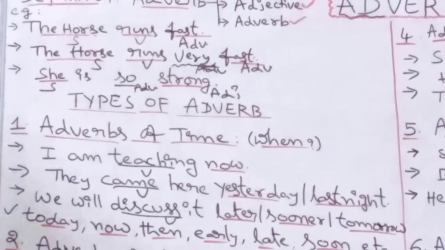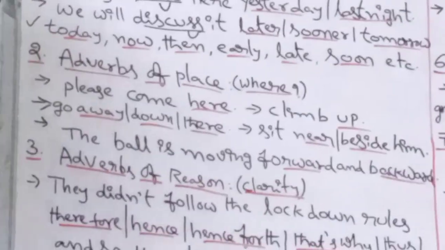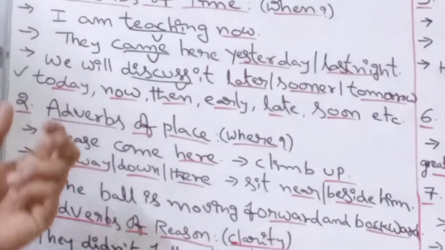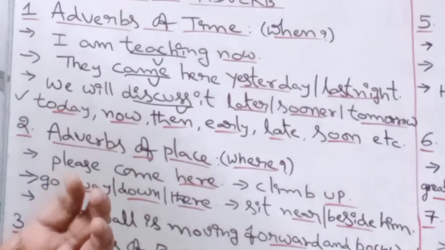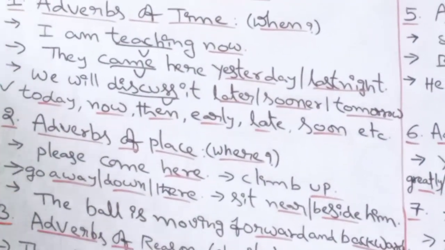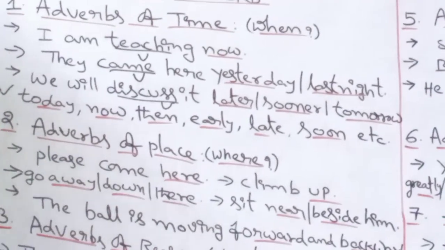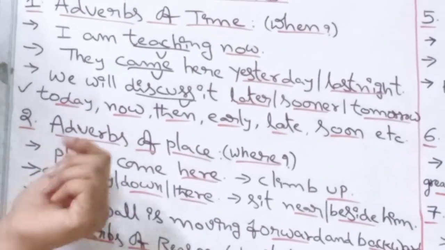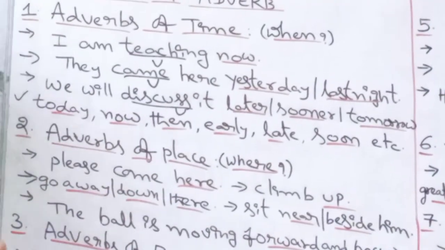Now the second type, adverbs of place. In these examples, these adverbs are the answers to the question where. Where the action happens, not when. For example, please come here.